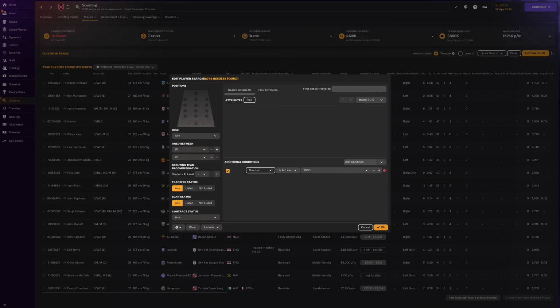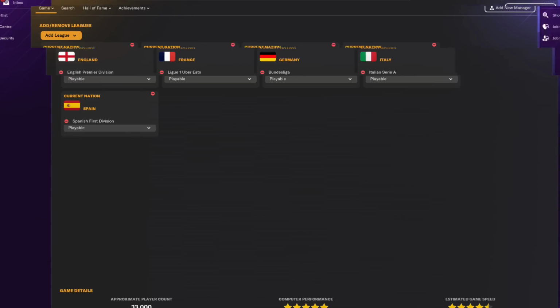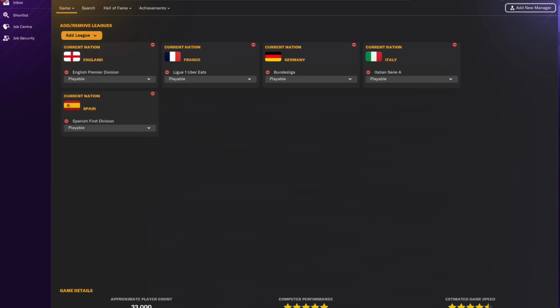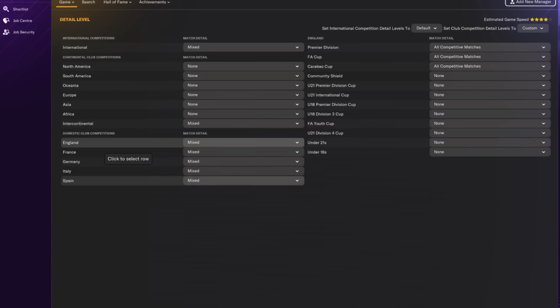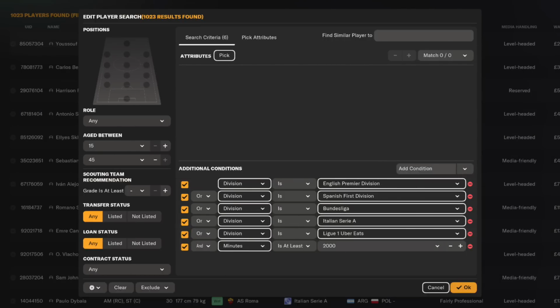You may also want to filter on other statistics to set a minimum value or reduce the player list by filtering on other columns such as age, position, transfer value, etc. Essentially, you want to exclude players you have no interest in signing for your club. Be aware that leagues outside of your selected playable or viewable leagues will have less accurate data. This is due to their detail level not playing out matches in full, leading to less reliable results. Consequently, the statistics from these leagues should be viewed with caution, and you may want to filter out these leagues from your list of players so you can reliably compare stats across your playable or viewable leagues.